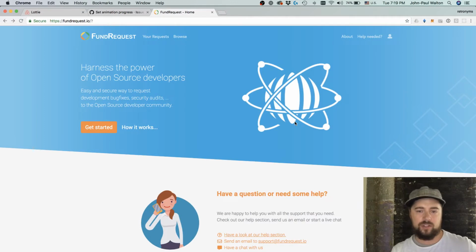Basically, I mean, more than a token, they have a fully working DApp. I think they went live in May this year, and I'm just trying it out for the first time. Basically, FundRequest allows you to use this DApp to create funding for issues on GitHub. So you can create your own issue or find an existing issue that you really want done in the open source community and assign some funds to it. So let's take a look.